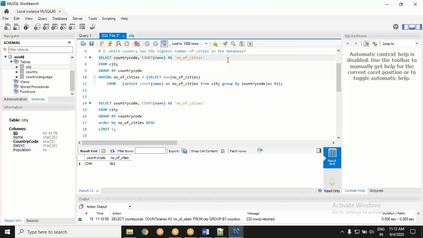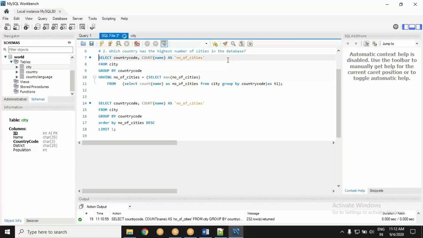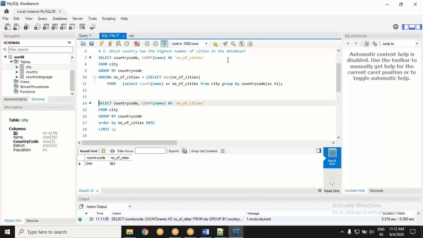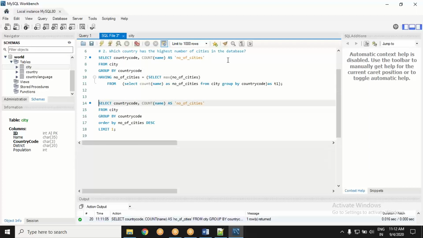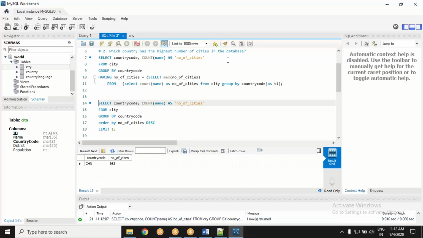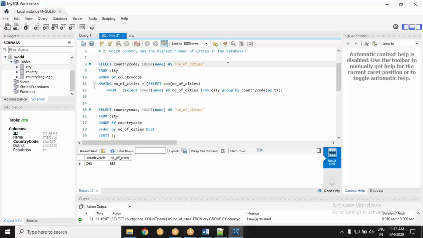One question, two different queries with two different mechanisms, same answer. Alok sir, Abhimanyu this side. Yep, Abhimanyu. Sir, the query that you have posted in chat is only showing the country code, but the question is asking which country, not which country code, has the maximum number of cities. Maybe I will have to join it for fetching the country name.